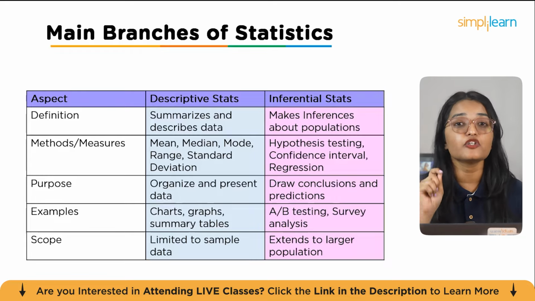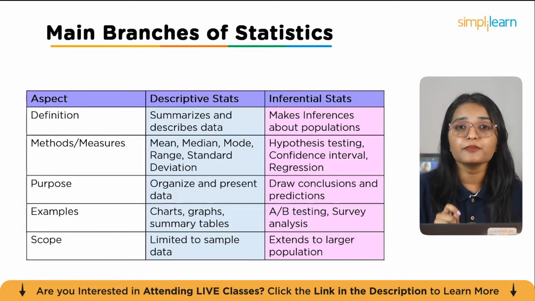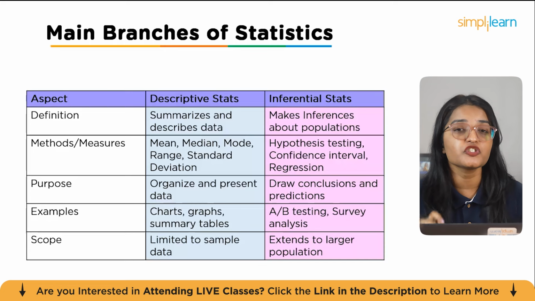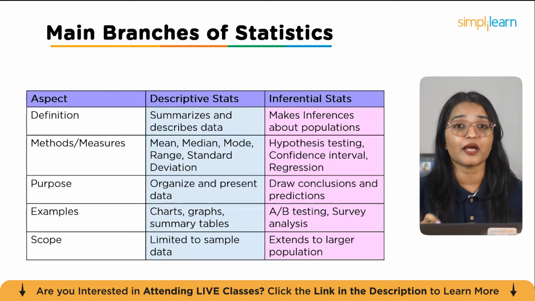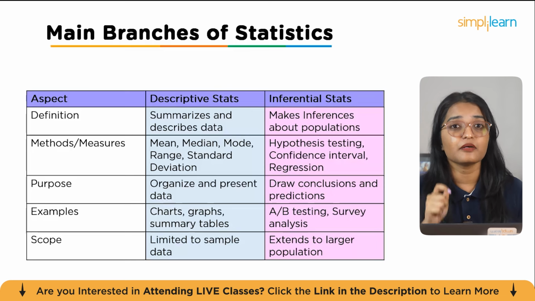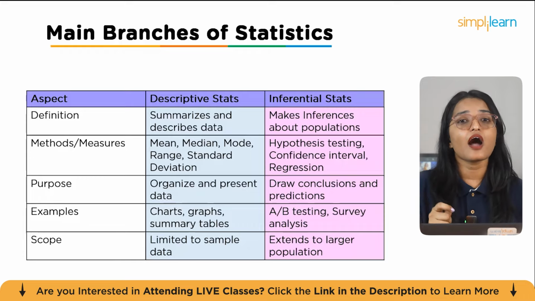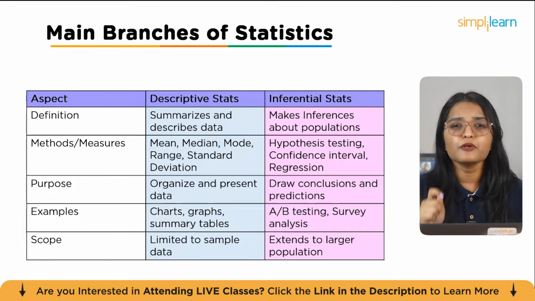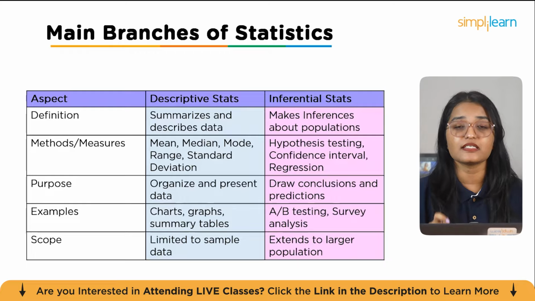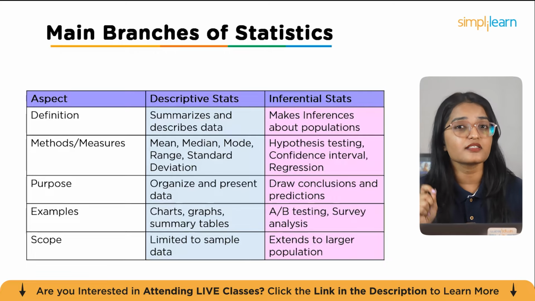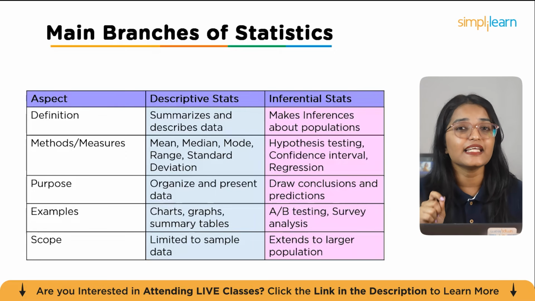So basically there are two core branches: descriptive statistics and inferential statistics. Descriptive statistics summarizes and describes data using measures like mean, median, mode, range, and standard deviation. Its purpose is to organize and present data, typically with charts, graphs, or summary tables. The scope of descriptive statistics is limited to the sample data itself.